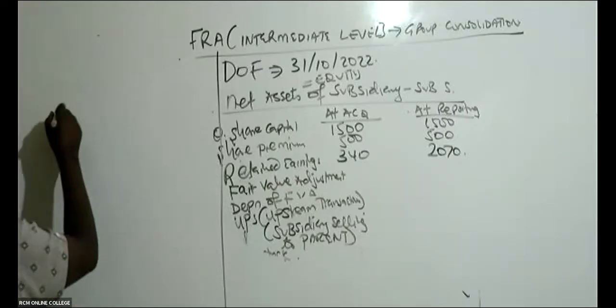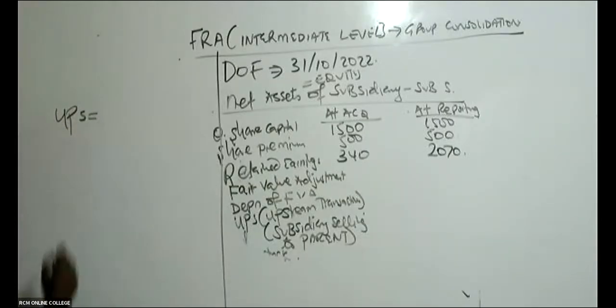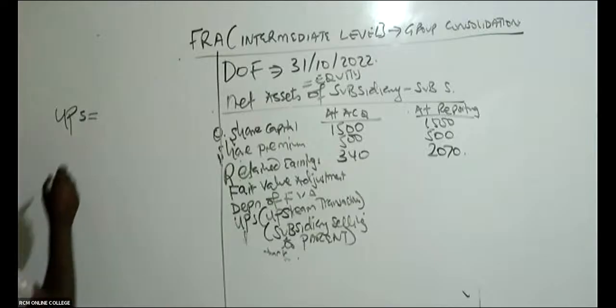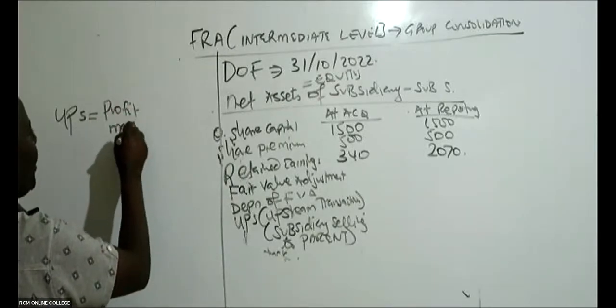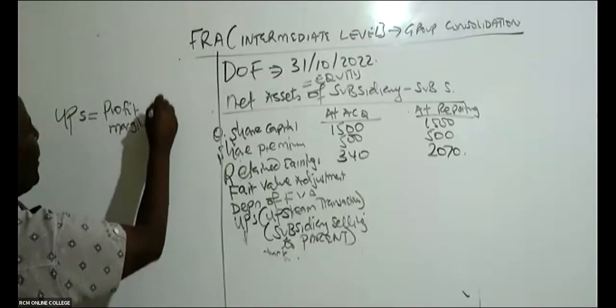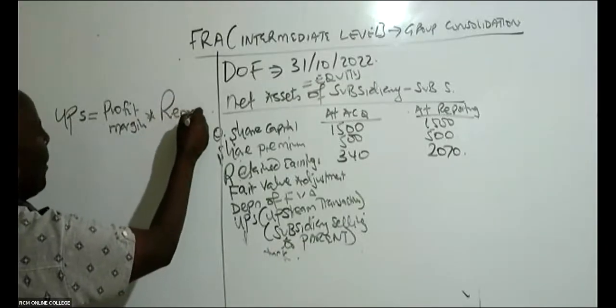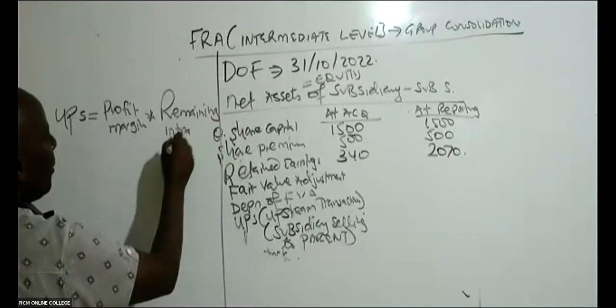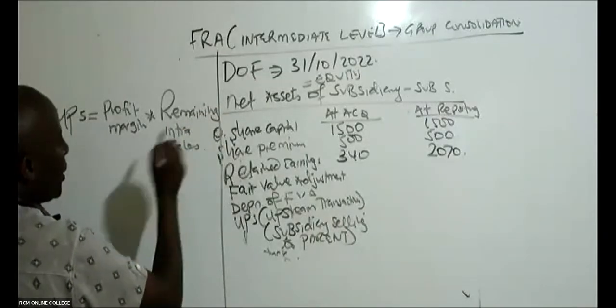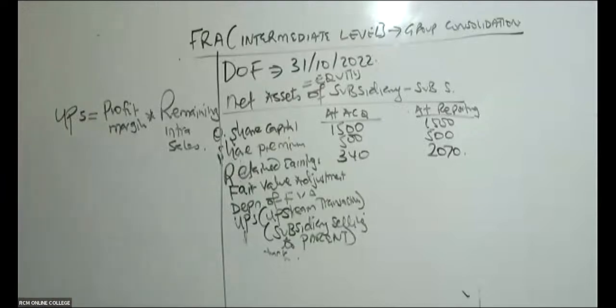To get unrealized profit on stock, normally we take the profit margin times remaining intra sales, or internal sales. Anytime they want us to get unrealized profits on stock, we take the profit margin times remaining intra sales.